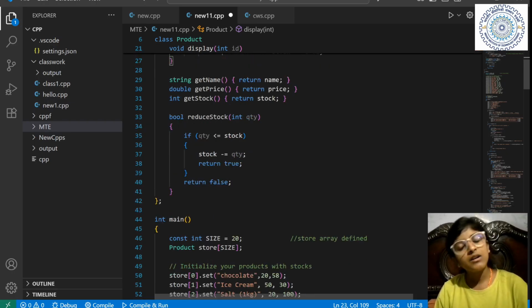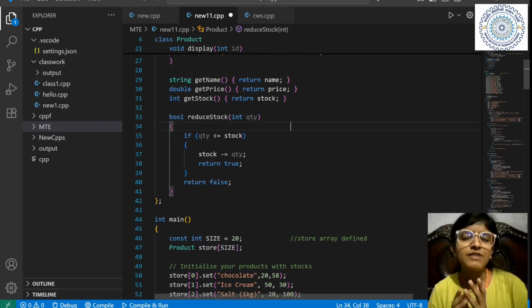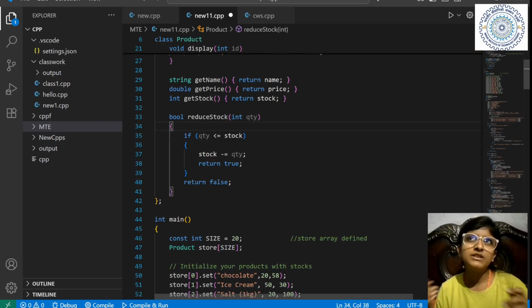Now I've made another function, bool. See why I have used it. It is a very good thing. While making it, we thought that the products are input by the user, and then we will print the output. Then we will print the final bill of it, and then it will be over. But no, if we have 20 coffees and a customer buys 3, then the coffee will be decreased to 17.